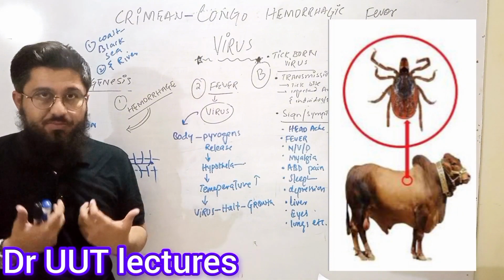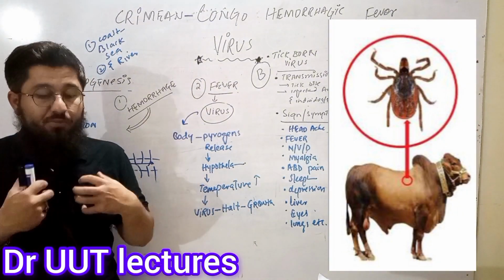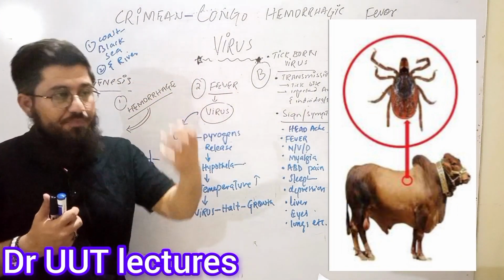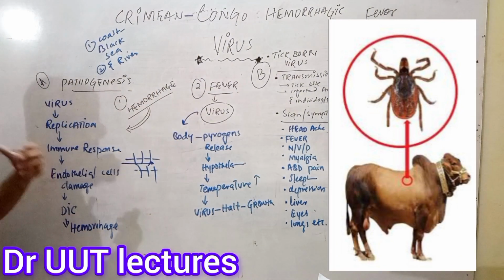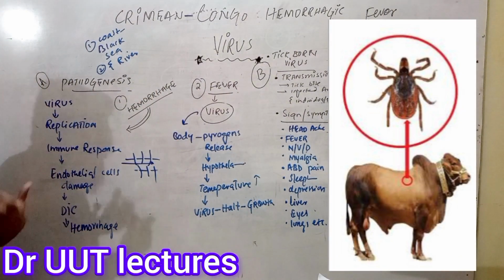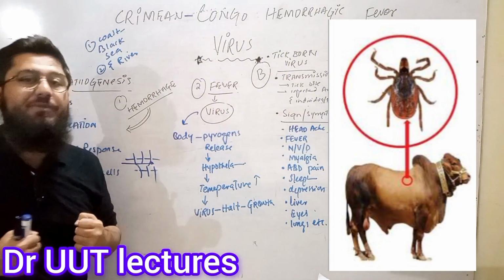This is very common. When something enters our body, it will generate an immune response. It is the responsibility of our body to generate an immune response in order to protect our body from this particular virus, bacteria, or anything that is invading our cells. Our cells are supposed to be protected because of this immune response. Our immunity, our defense mechanism, our army is supposed to fight against this particular virus.